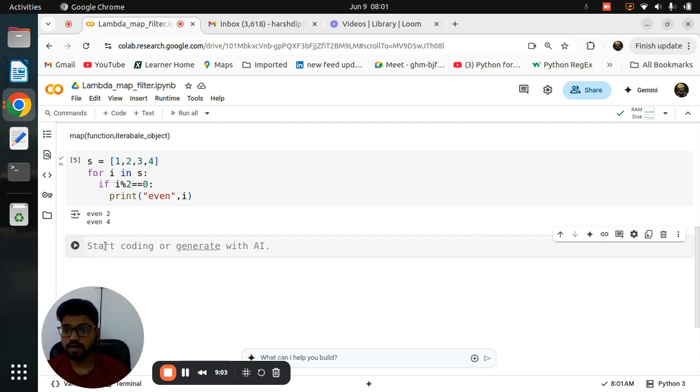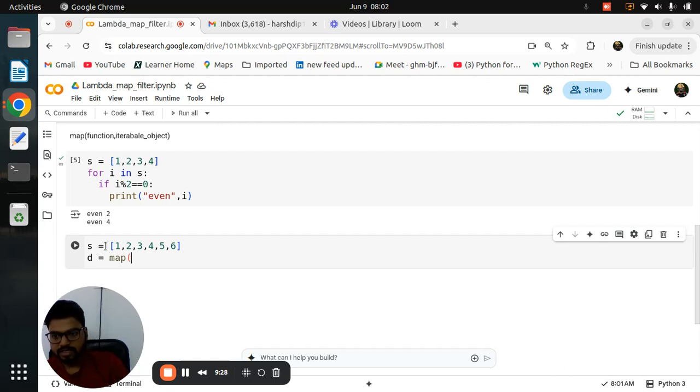So you just remember the first parameter is a function. The function can be anything like a lambda, or you can create your own function by using the def keyword, but I suggest you go with the lambda. Now see, again I am creating that list: 1, 2, 3, 4, 5, 6. Now I want to print only the even numbers, so again I need to create a new variable. Then I am giving you the map. Inside that map, this is very, very important, I need to pass the function first, so I have written lambda here.